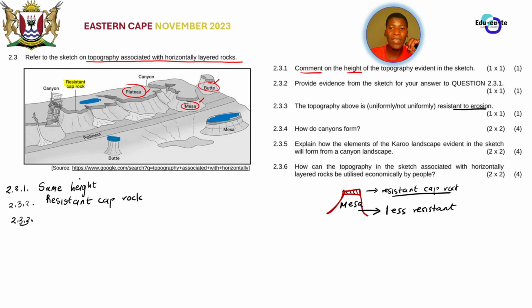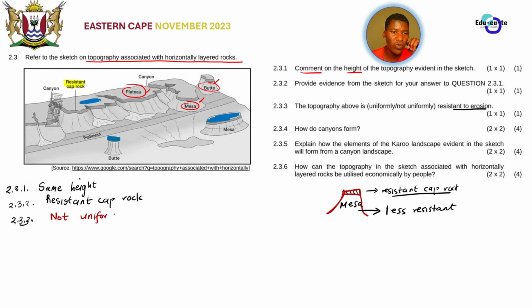The resistant cap rock. So we've got less resistant, usually sedimentary rock. So the topography cannot have uniform resistance to erosion because on top we have got a resistant one, a strong rock that is not easily eroded away by factors such as the wind and water. And then underneath that strong rock, we have got what? We have got the less resistant rock, the one that forms gentle slopes when it's eroded. Okay, so the answer here will be not uniformly. In this case, they say not uniformly, so we'll write that.